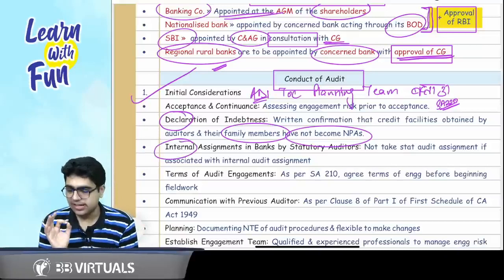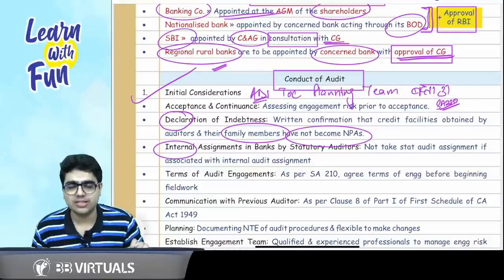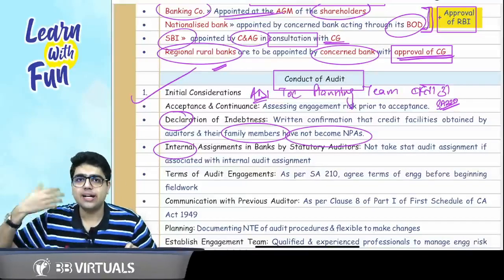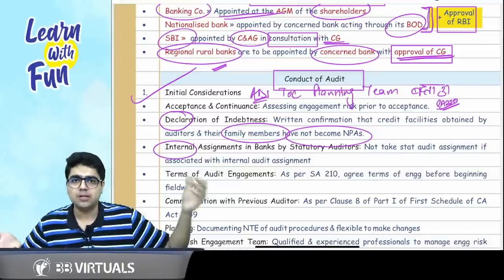Sir, I for internal assignments. So as we have also studied in professional ethics, if you are the internal auditor of an entity, you can't become the statutory auditor.